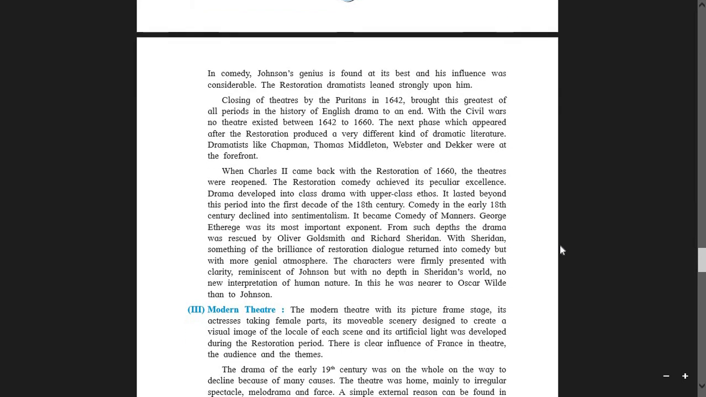Okay. Closing of theatres by the Puritans. Underline the word Puritans. What thought is coming to you when I say Puritan? Something that is coming to my mind is king. King Puritans. Let's see now what is the meaning of Puritans, whether my guess is right. Puritan. So I'm reading it. What is Puritans?